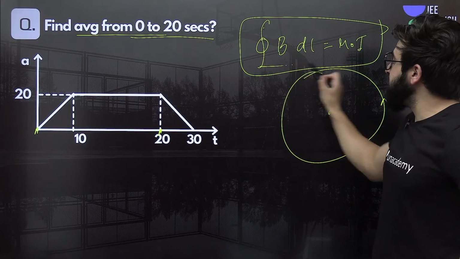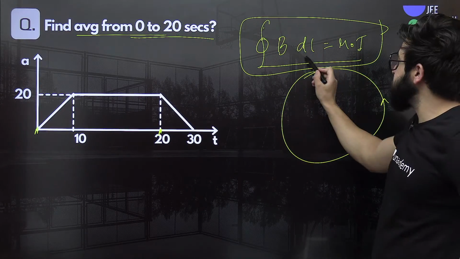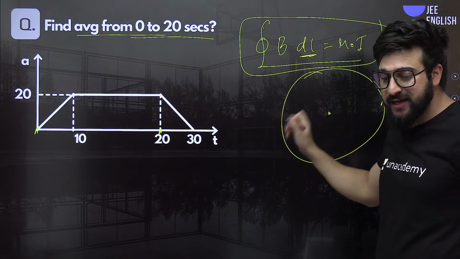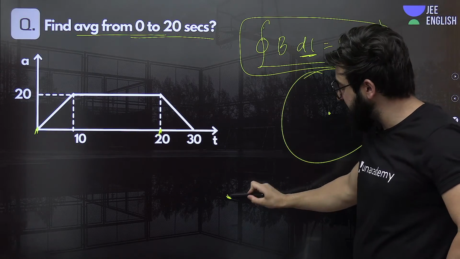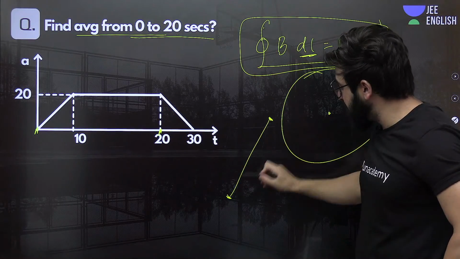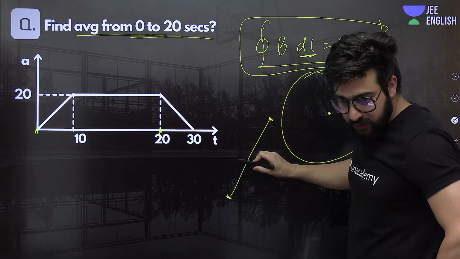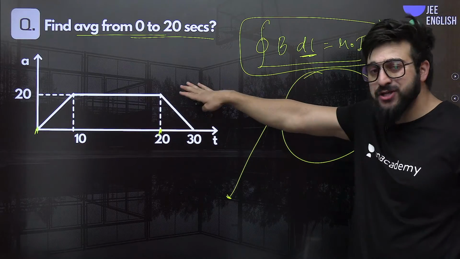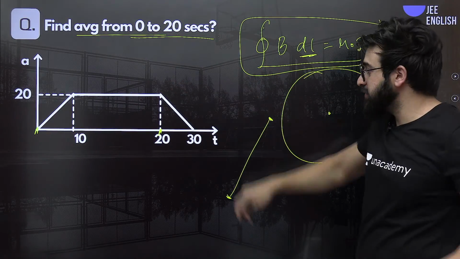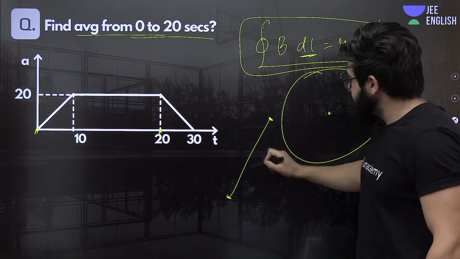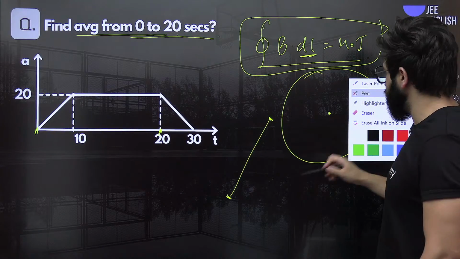See, this B dot dl is, what is this? This is basically the line integral. Do you know what exactly a line integral is? Line integral means exactly, if for example, this is a line, okay? I'm asking you, just a second. This is the last question and we are done with the kinematics. Okay, not a problem. I'll just show you over here.